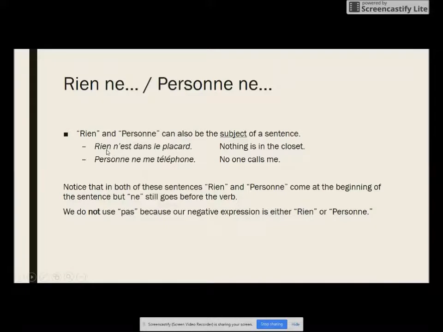Notice that even though rien, personne come at the beginning of the sentence, ne still goes before the conjugated verb. Rien n'est dans le placard. Personne ne me téléphone. We do not use pas because our negative expression is either rien or personne. We don't have to use pas. So this ne referring back to rien, this ne referring back to personne. Rien n'est dans le placard. Personne ne me téléphone.